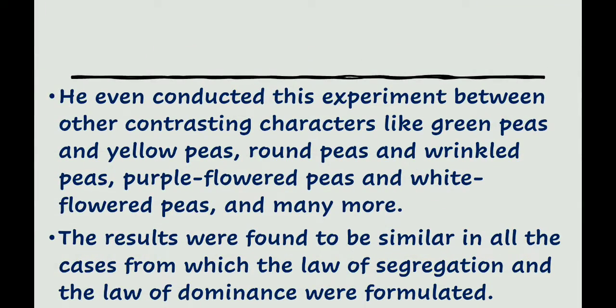He even conducted his experiments between other contrasting characters like green peas and yellow peas, round peas and wrinkled peas, purple flowered with white flowered peas, and many more. The results were found to be similar in all the cases, from which the law of segregation and the law of dominance were formulated.